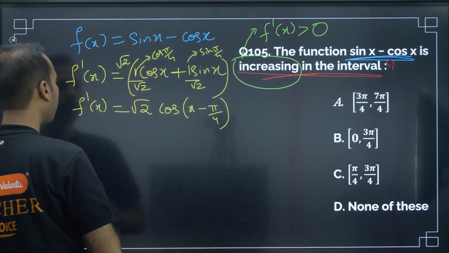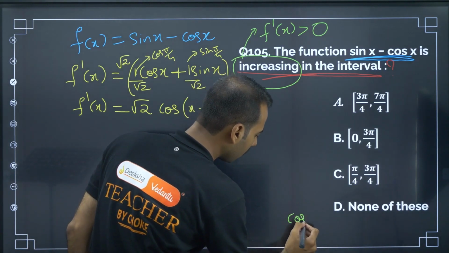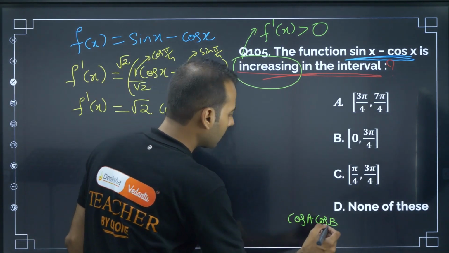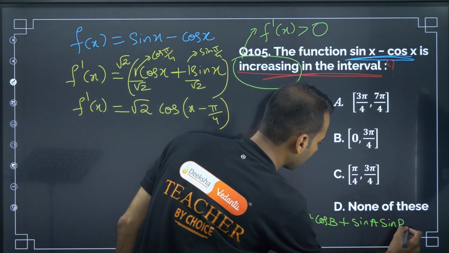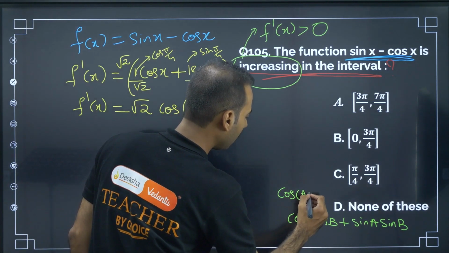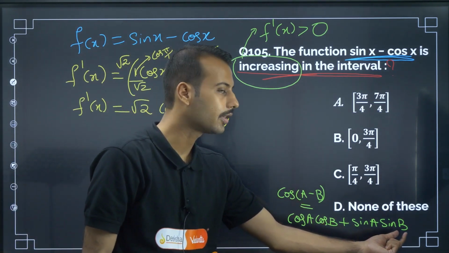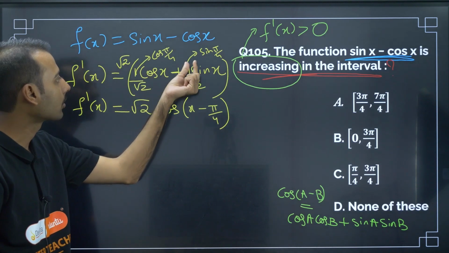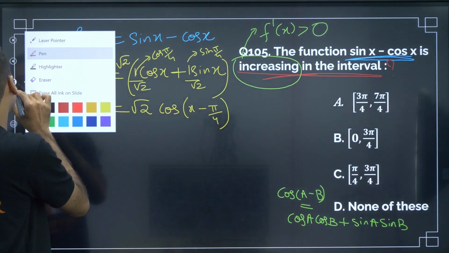I want to write one point here: cos A cos B plus sin A sin B is equal to cos of A minus B. This formula you should be knowing. The same formula I am writing here. So cos pi by 4 cos x plus sin pi by 4 sin x, so this is root 2 cos of x minus pi by 4. Now this is our function.